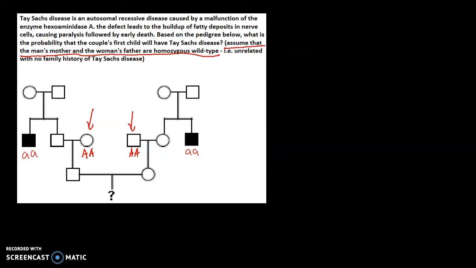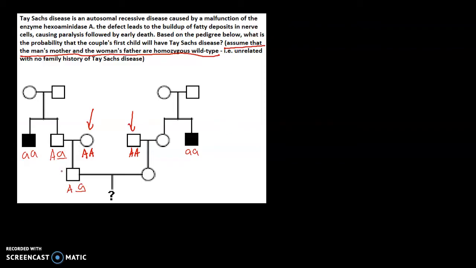First, let's start with the man. Obviously, he doesn't have the disease, right? Because he's not shaded in. So one of his alleles must be big A allele, right? And his dad must have the same allele because he's also not affected by the disease. Now the question is, what will be the version of their second allele? Big A or small a? What we are interested in is the probability of the man's kid having Tay-Sachs disease. So the man, as well as the man's father, must have the version of the allele that has been affected, which is the recessive allele, the lowercase letter a.